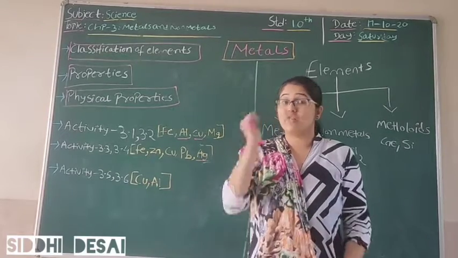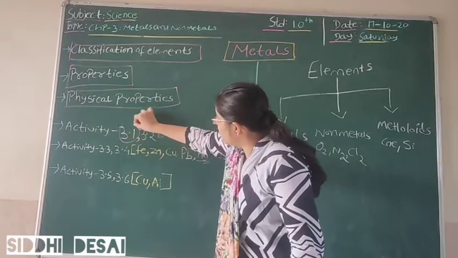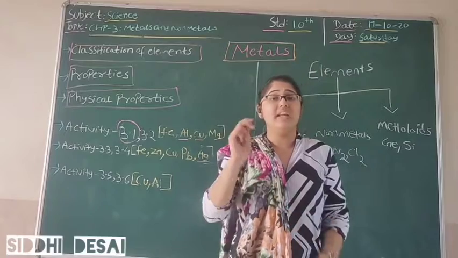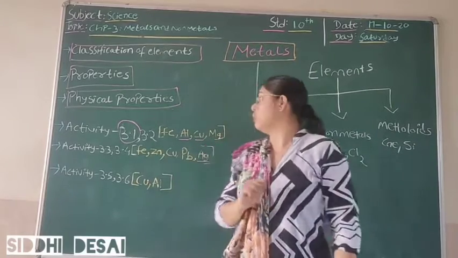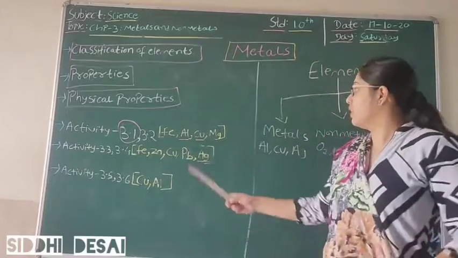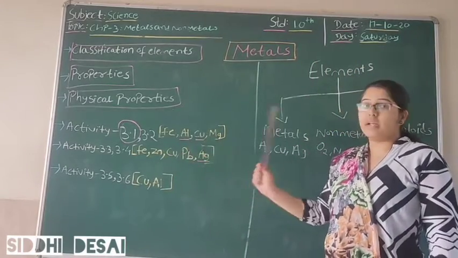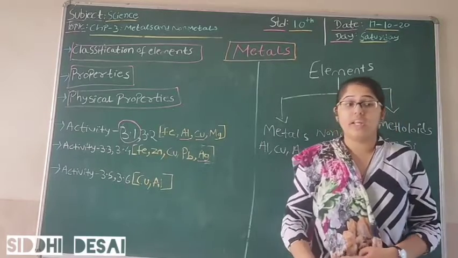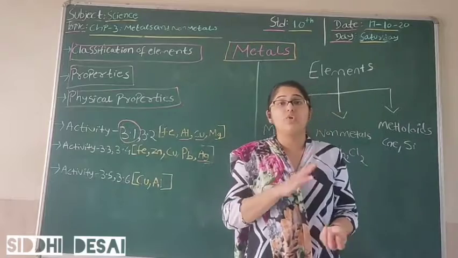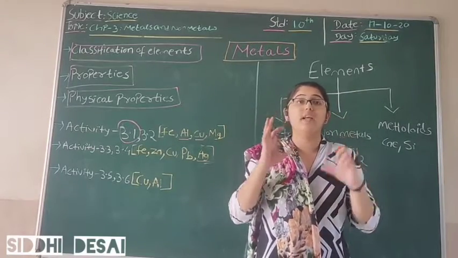So students, as you see in your textbook, the very first activity is activity 3.1. What is this activity? In this activity, we are going to take iron, aluminium, copper and magnesium. We are going to take all of these elements and just observe their appearance, how they look.